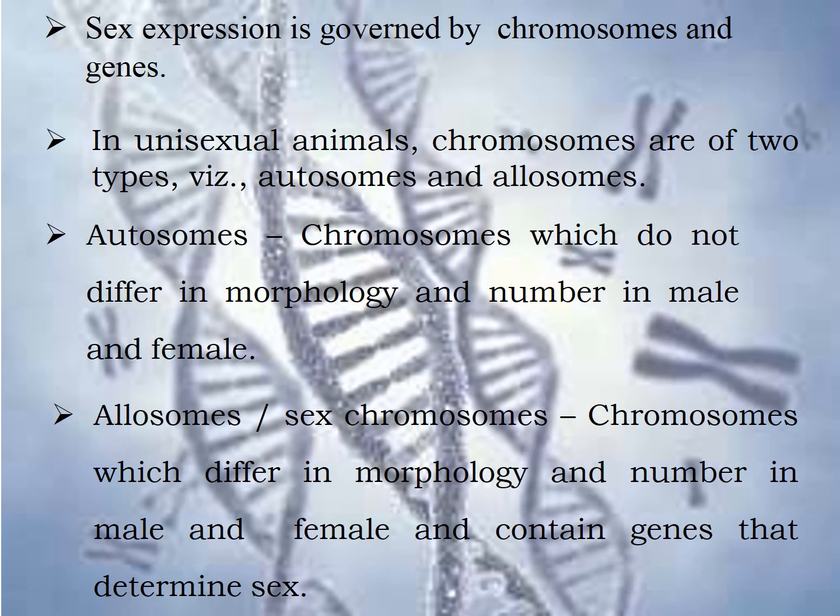We all know that sex expression is governed by chromosomes and genes. When we consider unisexual animals, that is either male or female animals, the chromosomes are of two types, that is the autosomes and allosomes. Simply we can say that autosomes are any chromosomes that are not sex chromosomes, and they do not differ in morphology and number in both males and females. The allosomes are otherwise known as the sex chromosomes, and these chromosomes differ in morphology and number in males and females, and they contain genes that will determine the sex of an individual.